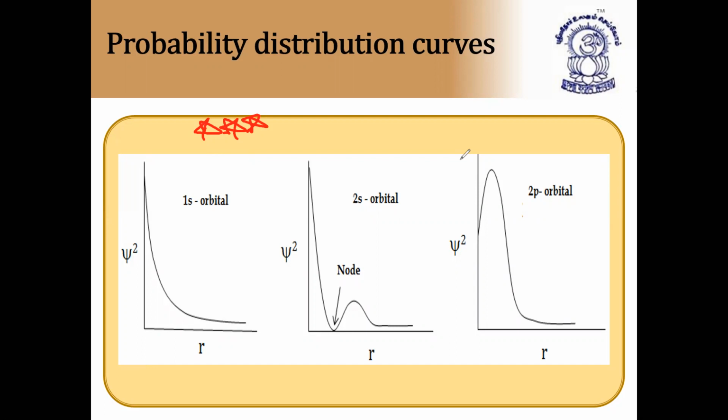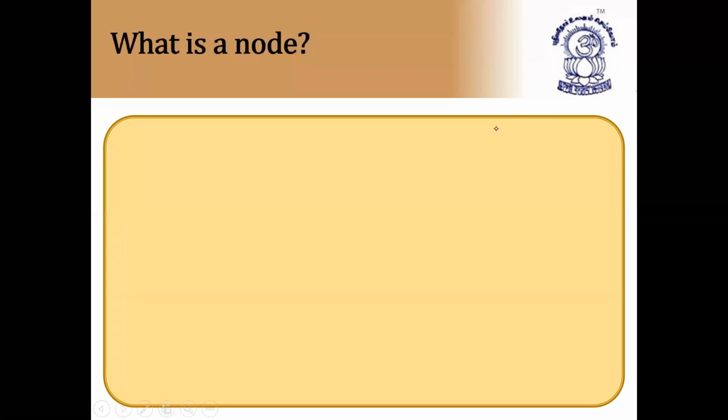So for 1s orbital, it is psi square versus r is decreasing. For 2s orbital, we'll have one curve. And for 2p orbital, we have one big curve. So these three graphs are most important. And for 3s, 3p, 3d also they'll ask the diagrams. So you have to learn all these probability distribution curves.